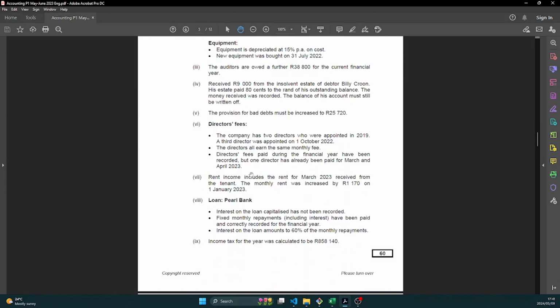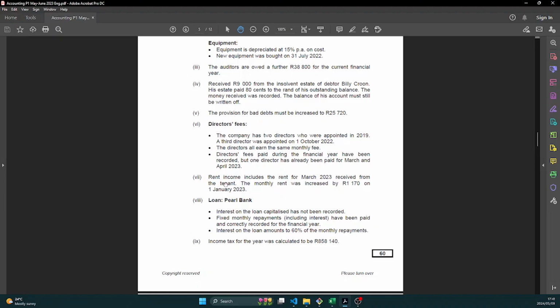Okay, so let's move on to the next piece of information. Rent income. This one is my favorite. I know rent income will always be interesting. There'll always be adjustments that need to be made.